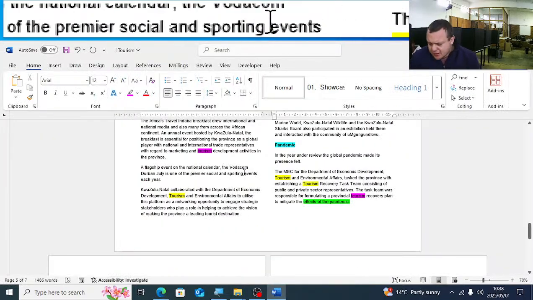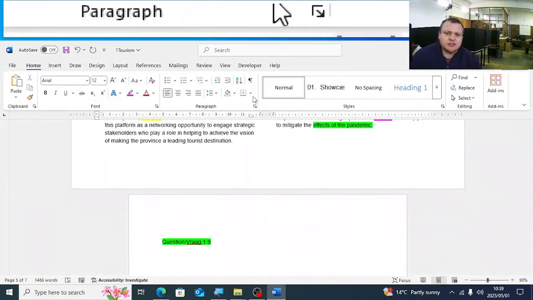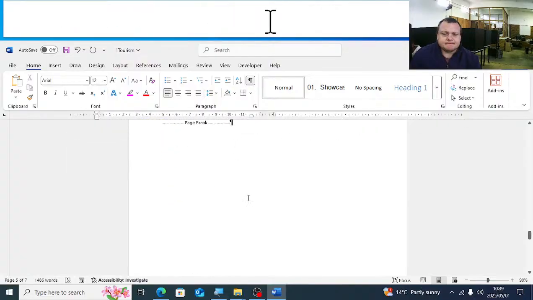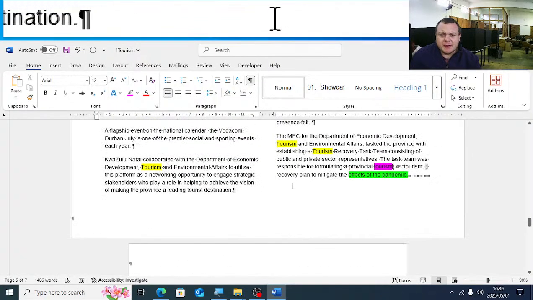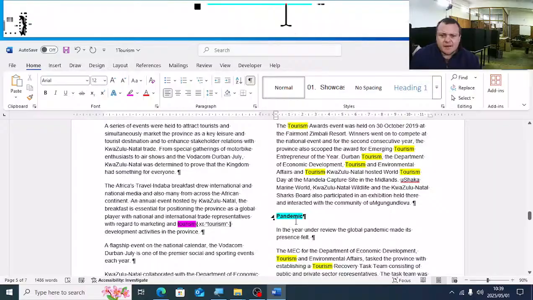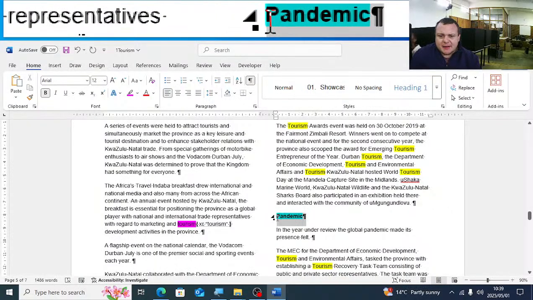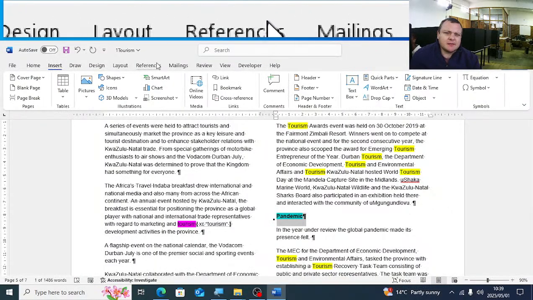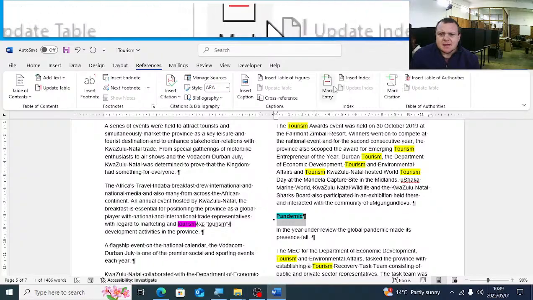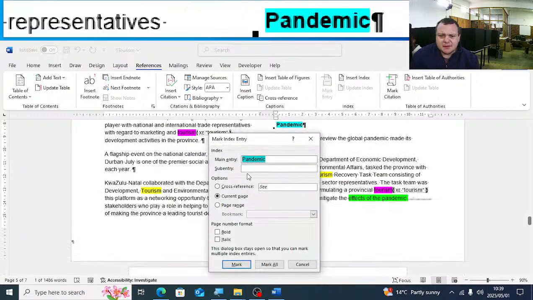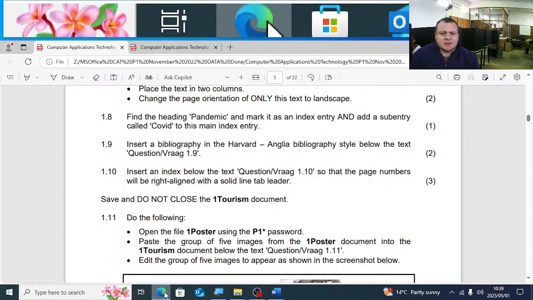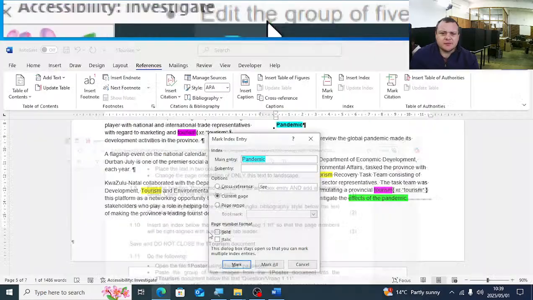So first thing that we're going to do before we do anything, we're going to put on the show and hide button. We're going to search for pandemic. There. We will select pandemic. We will say Reference, Mark Entry. They tell us there, find the heading pandemic and mark it as an index entry and add a sub entry called COVID to this main entry.